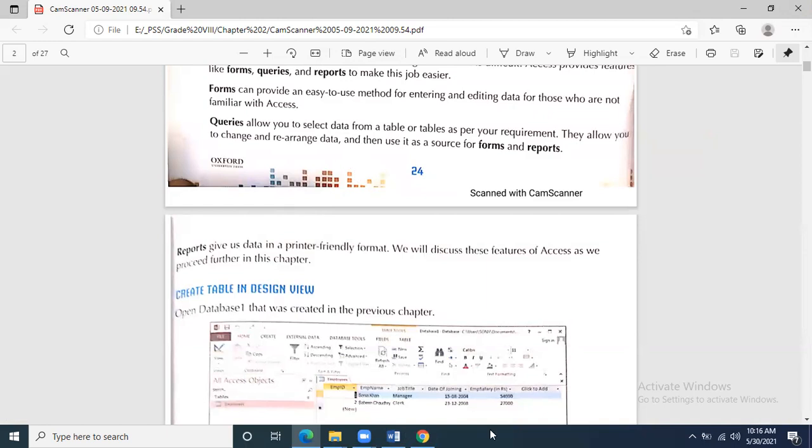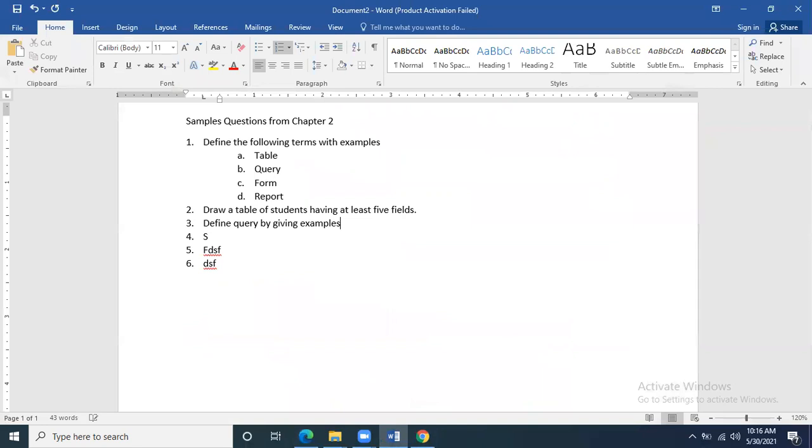Now, what kind of question can come for the form? Define form. Also give an example. Form, sir, is basic. Sir, these questions also come in our paper.